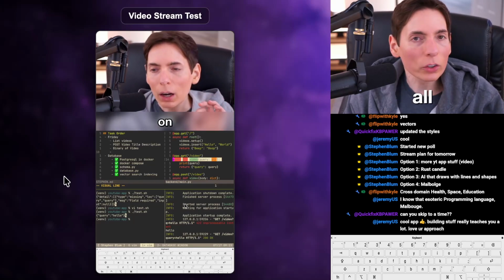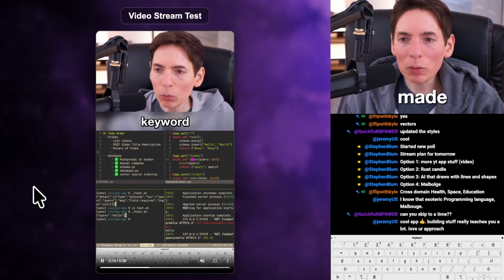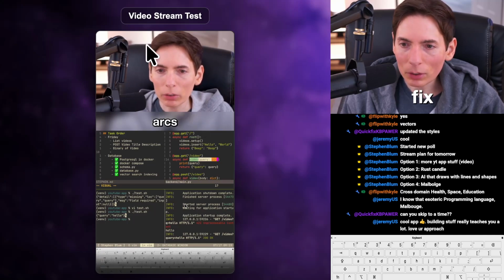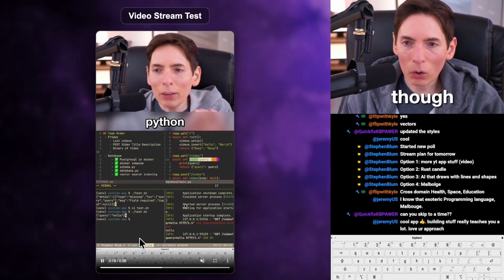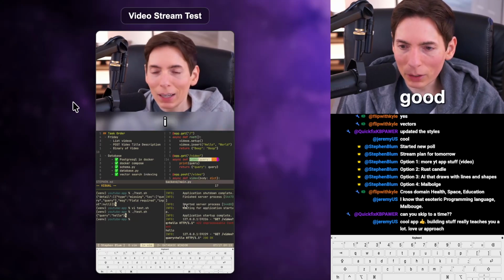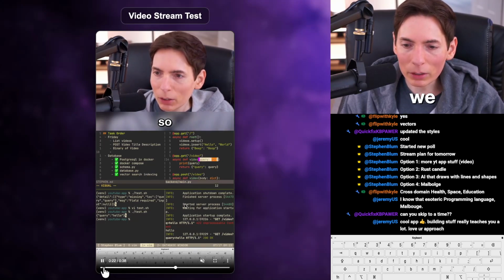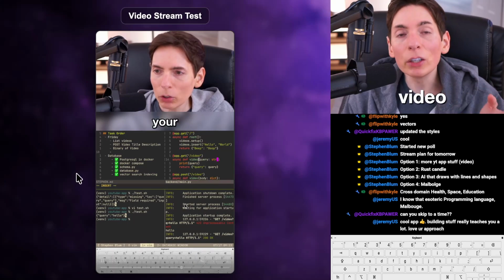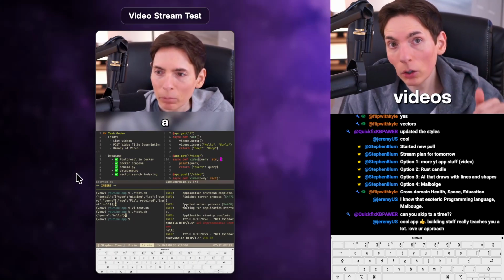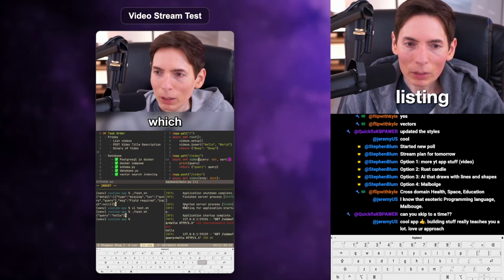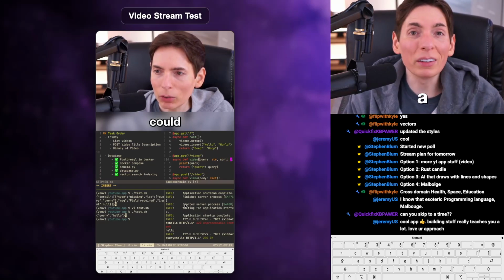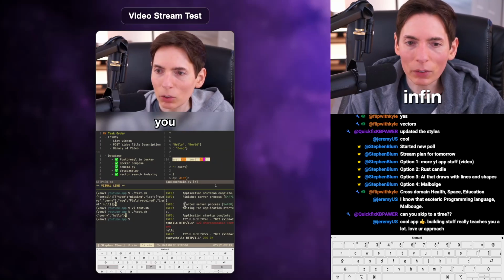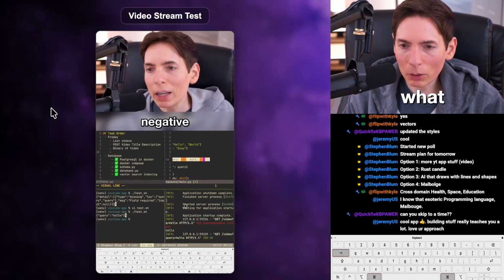Yeah, we coded all this by hand. The UI is made pretty by Quick Fix, which is vibe coded. Though, hey, it looks really good. And now we can upload any video. We could do video listing, so we can scroll through videos. So we can add infinite scroll. That seems to be what we're looking at here.